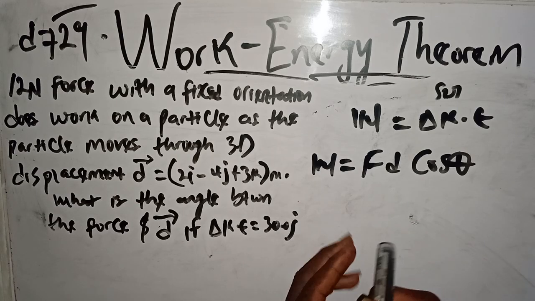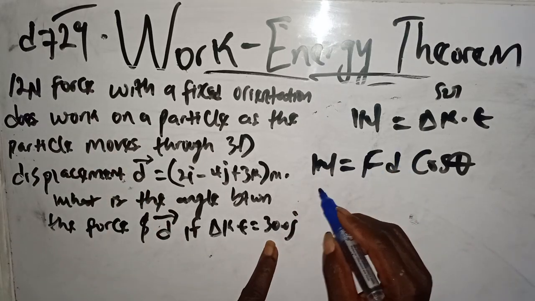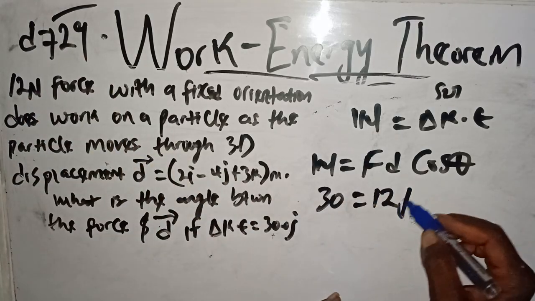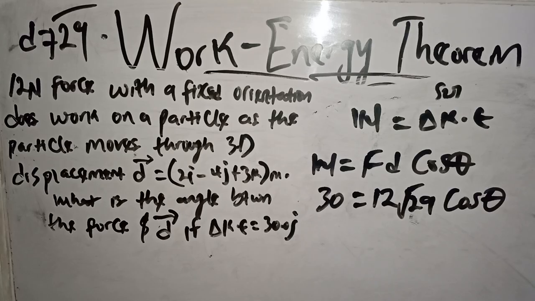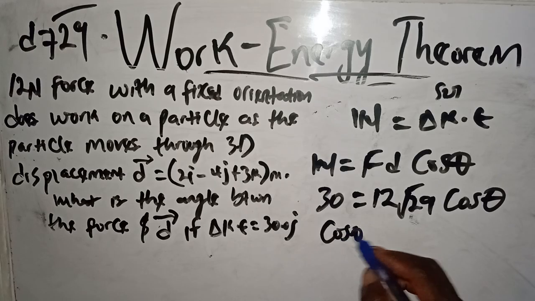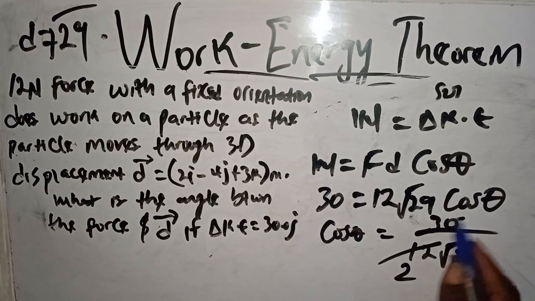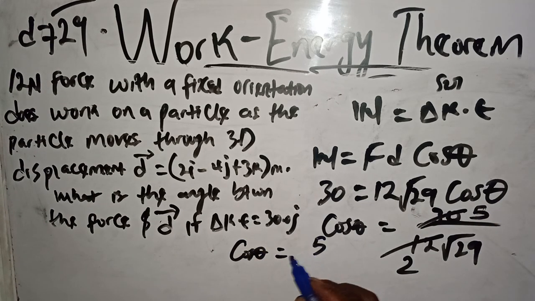And are we given force? Yes, 12 Newton. So our work done is 30 joules. So 30 joules equals F, 12, times D, magnitude, root 29, times cos theta. Is that clear? So here now we are going to have cos theta equals 30 divided by 12 root 29, isn't it? 6 here, 2. 6 in 30, 5. So cos theta equals 5 divided by 2 root 29.